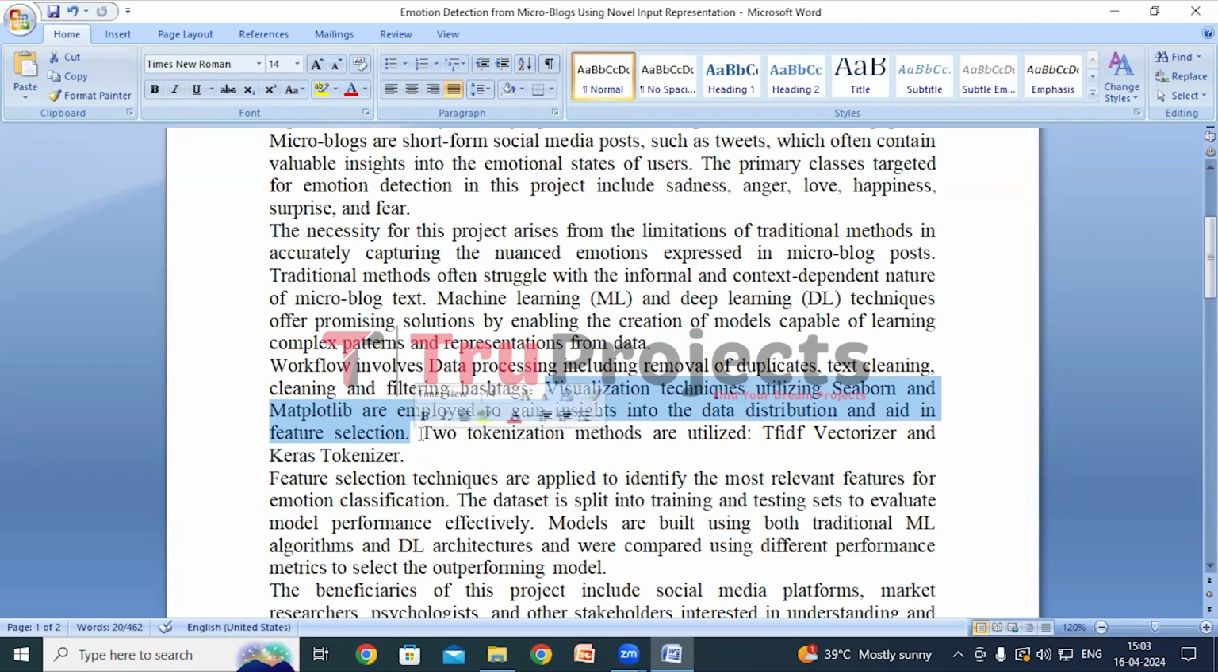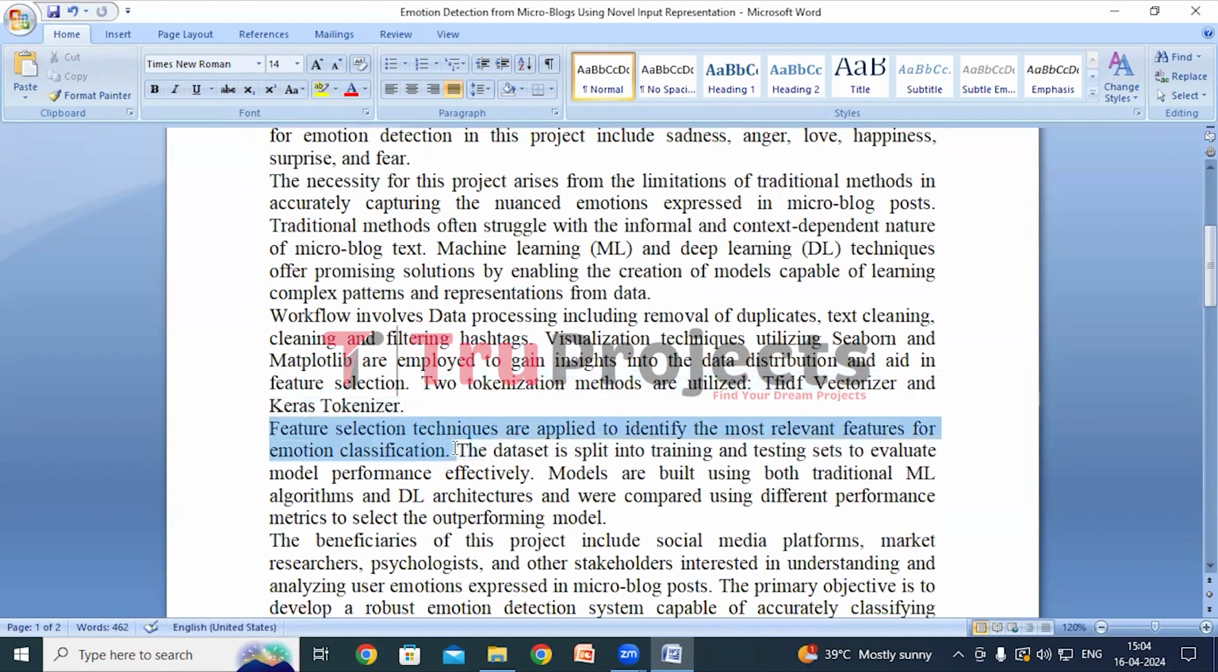Then we will tokenize the data. Tokenization is the process of breaking down text into smaller units such as words or phrases to prepare it for analysis. We employ two tokenization methods: the TF-IDF vectorizer, which converts text into numerical vectors based on word frequency, and another method, the Keras tokenizer, which tokenizes text specifically for deep learning models. And to improve model performance and efficiency, we select the most important features using feature selection techniques. This ensures that our models focus on the most informative aspects of the data.